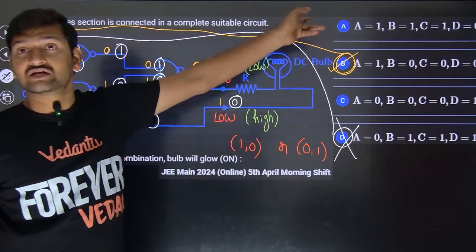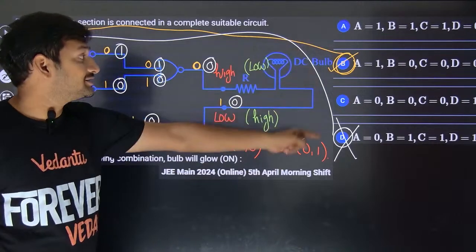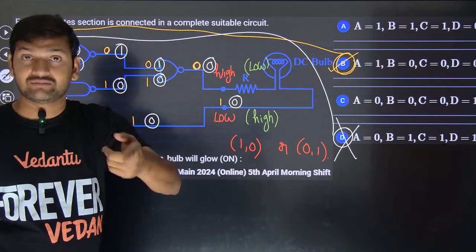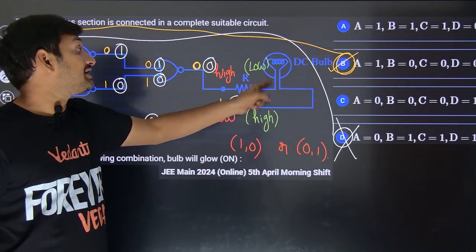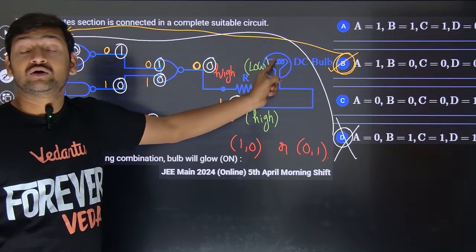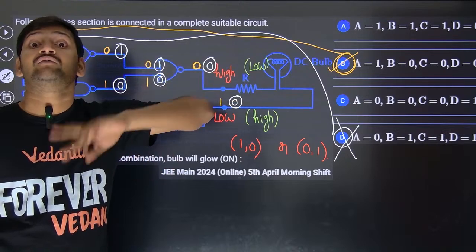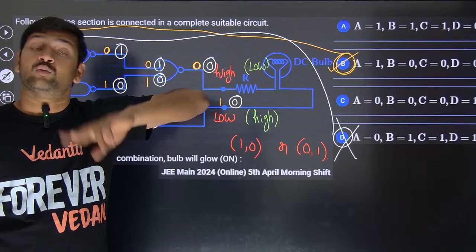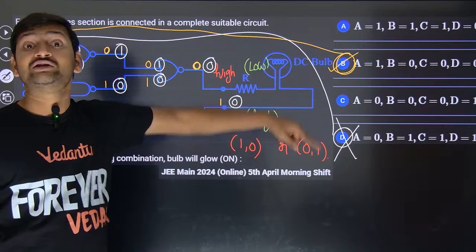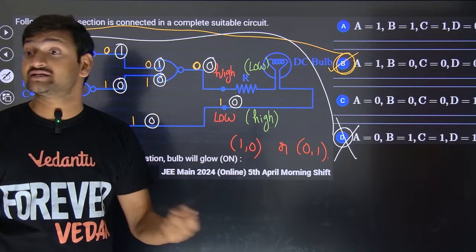So like that you have to check for all the options. So basically this question is going to be consuming time. And the second thing is that as they are asking whether the bulb is going to glow or not, people should realize that 1 and 0 should come, or 0 and 1 should come. That people should realize in the examination.